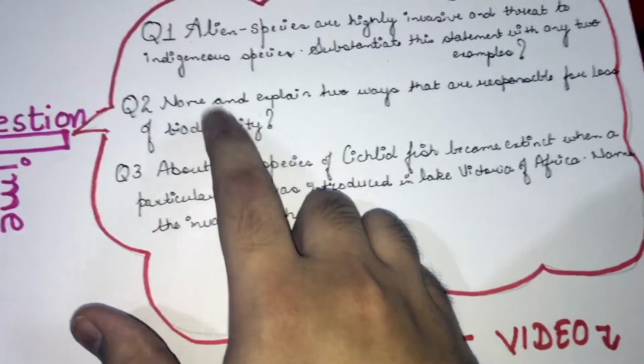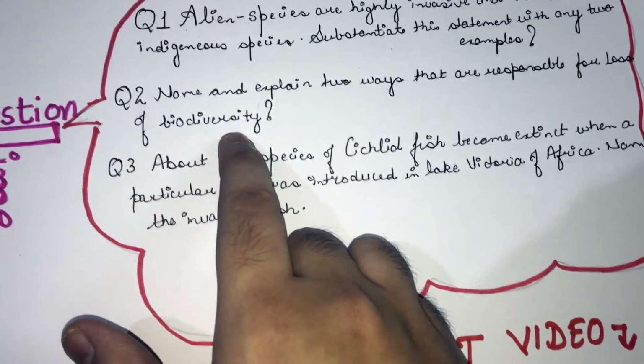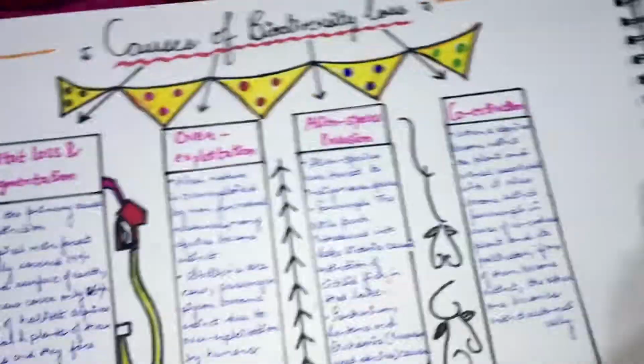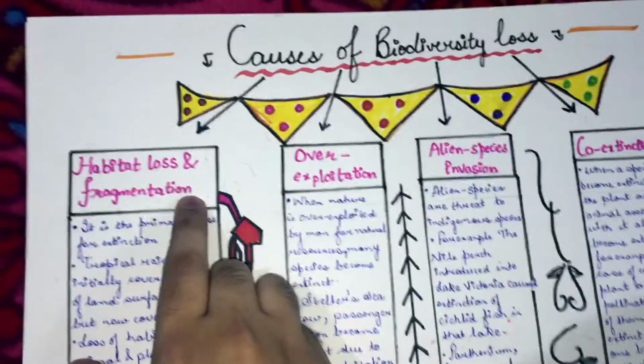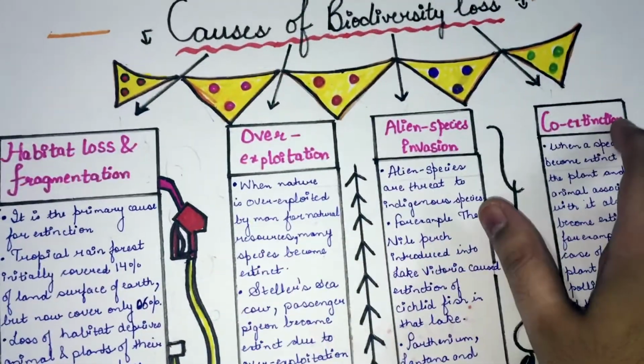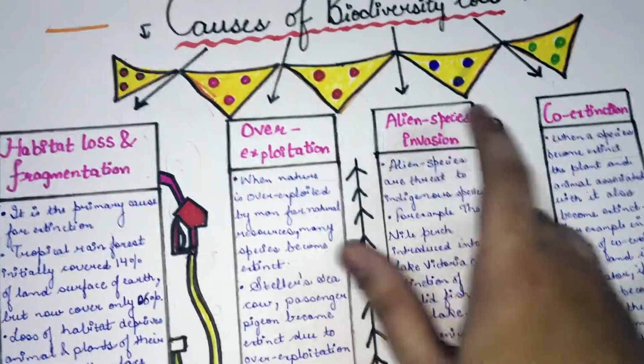Second question is, name and explain two ways that are responsible for loss of biodiversity. The ways responsible for loss of biodiversity are habitat loss and fragmentation, overexploitation, alien species invasion, and co-extinction. You can write any two of these points in this answer.